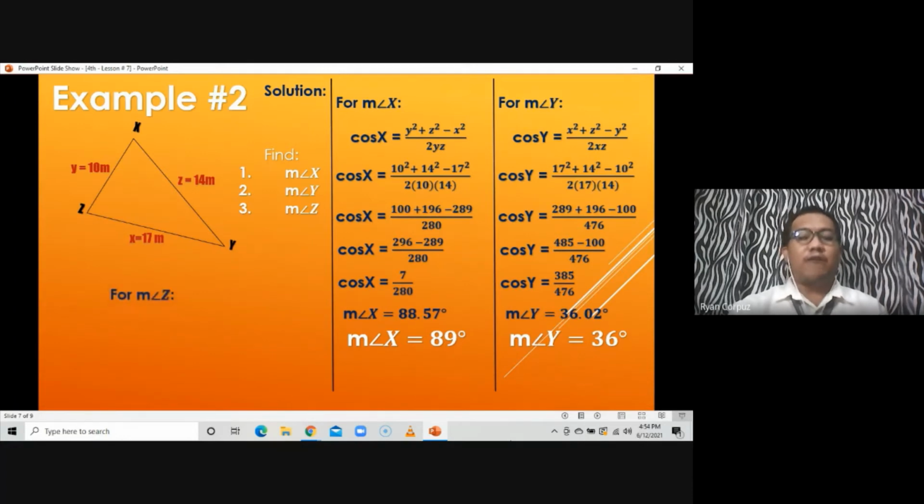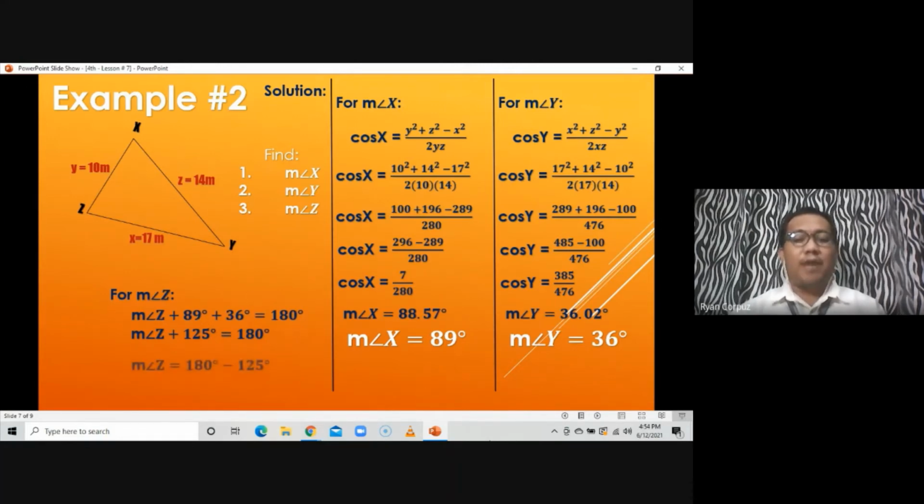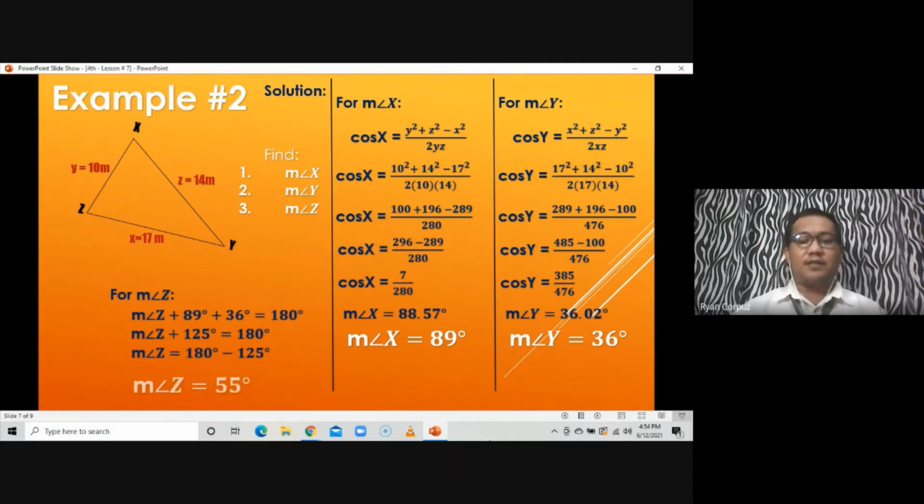So for the measure of angle Z, measure of angle Z plus 89 degrees plus 36 degrees equal to 180 degrees. Then add the two, 89 plus 36 degrees is 125 degrees. So move the 125 to the right side of the equation, it becomes minus, so that would be 180 minus 125. Therefore, the measure of angle Z is equal to 55 degrees.